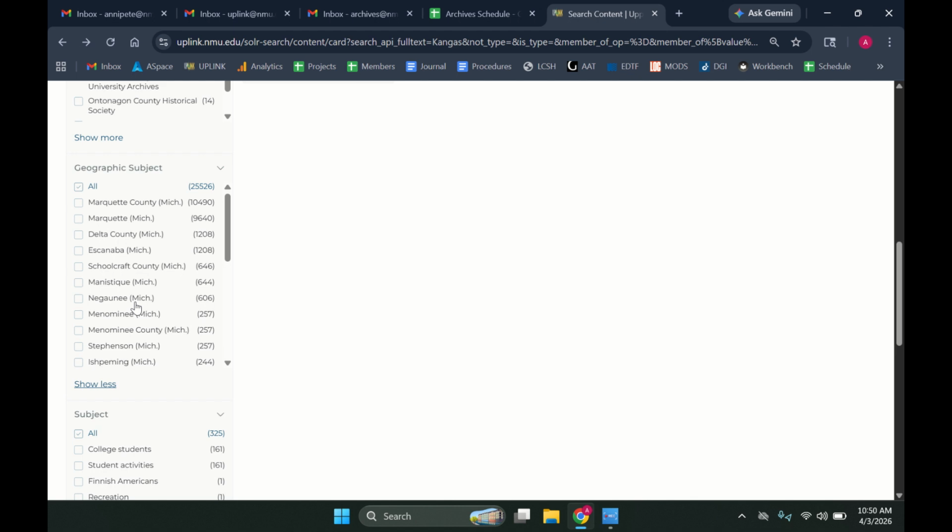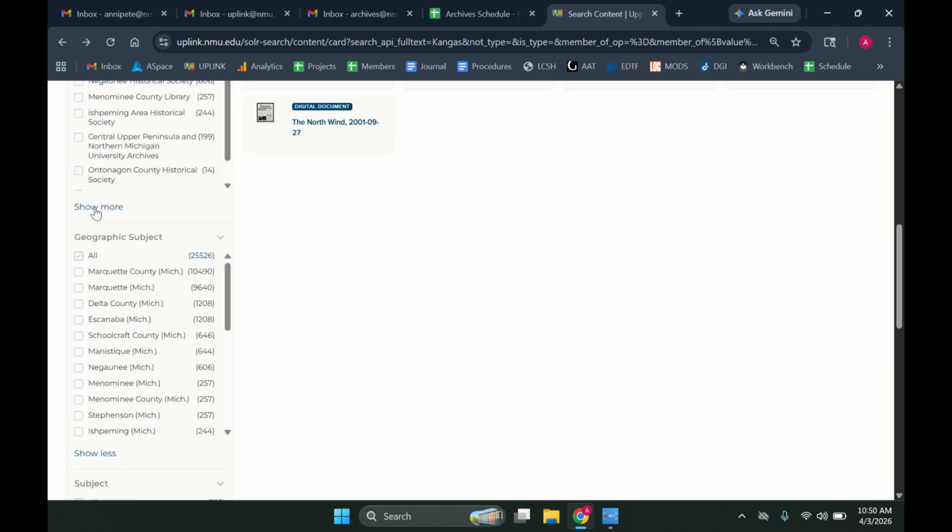If you wanted everything in the county, so for a lot of these, the county and the city are the same because we only have one newspaper, or one city in the county where we have newspapers for them. But for Marquette County specifically, maybe you want stuff from both Negaunee and Ishpeming. You could look at them individually, so the 600 from Negaunee, and then you could look at the 250 from Ishpeming, or you could click Marquette County, if it will let me.